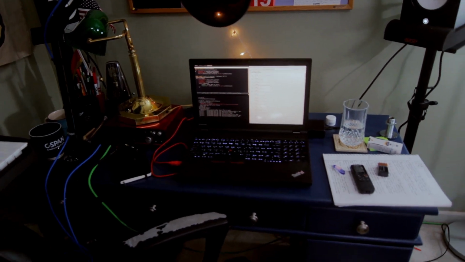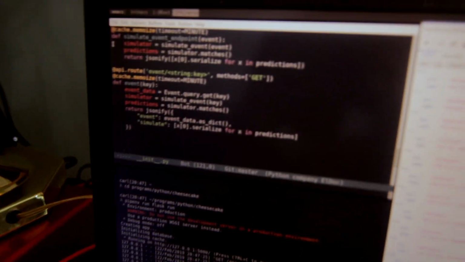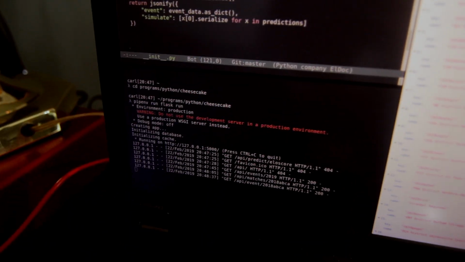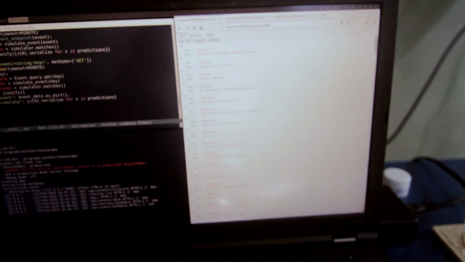I want you to understand the kind of pressure I'm dealing with here. I would like the app to be up and working by the time the first competition starts, which is in a week. I'm not worried too much. We're making progress. You can see here, this is my coding environment. It's running in the command line here, and you can see the API endpoints are working.